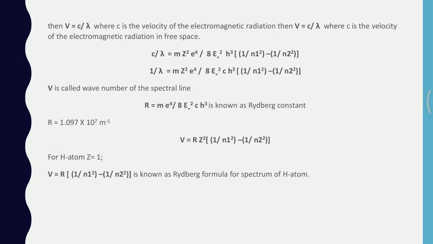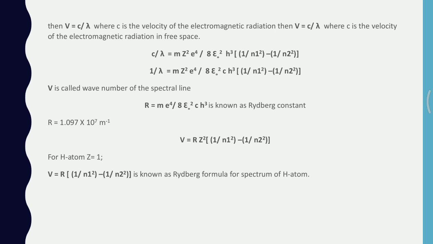That means the Rydberg constant is a constant of constants, where m is the mass of the electron, which is a constant. e is the charge of the electron, which is a constant. Epsilon naught is the permittivity of free space, which is a constant. c is the velocity of light, a constant. h is Planck's constant. As this value of R is obtained out of constants, the Rydberg constant is a constant of constants.